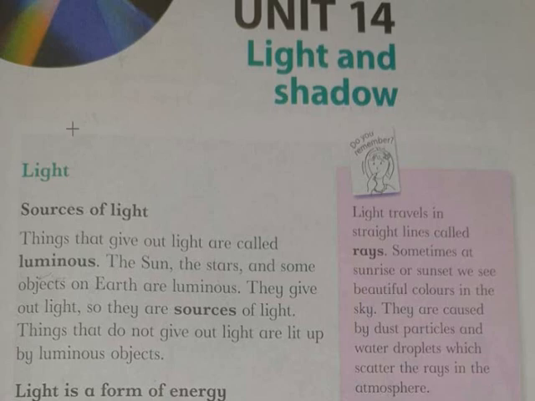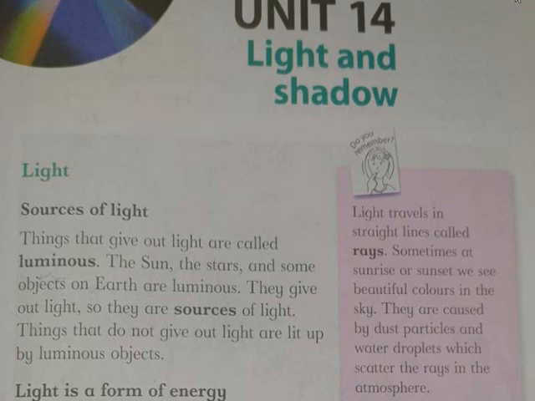For example, these are the rays and these are the dust particles between the light. So what will happen? We can see different colors when dust is present in the way of the light. When the light passes through dust particles and water droplets, we can see different colors.